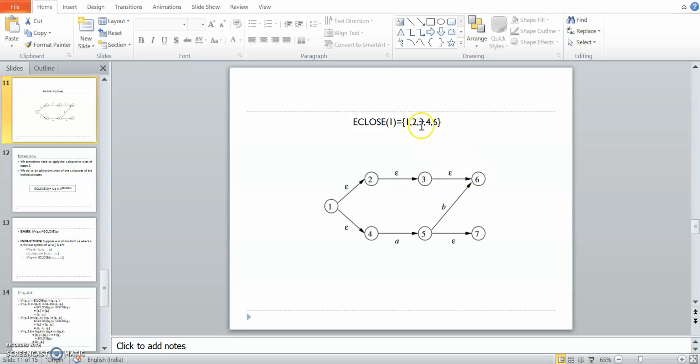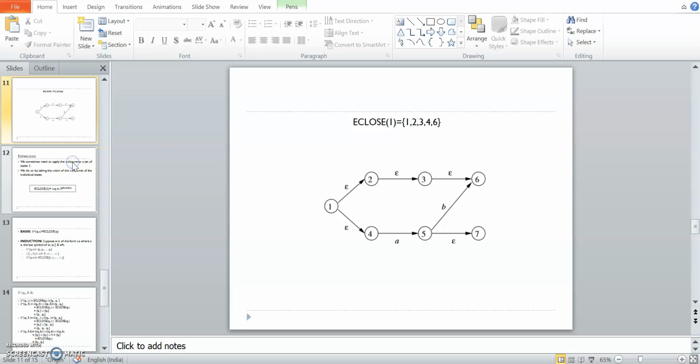So we included 3 and 6 as well. But here we can't include 7, because 7 is not reachable from 1 or 4, we can consider it only for the fifth state, right? So epsilon closure of 1 is this one.